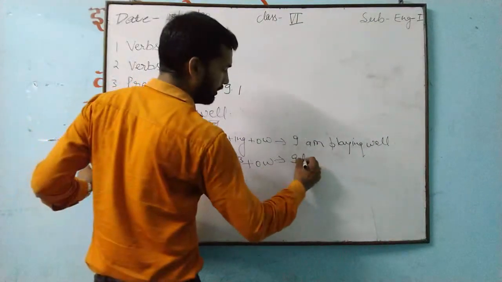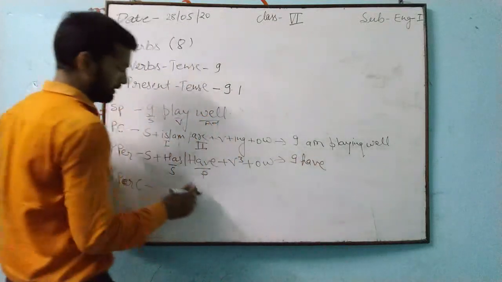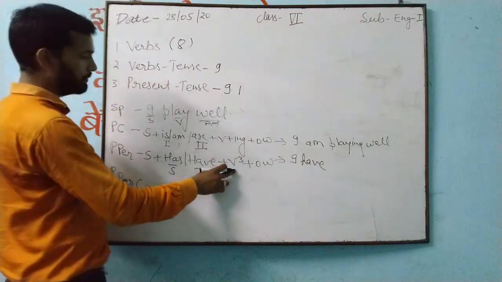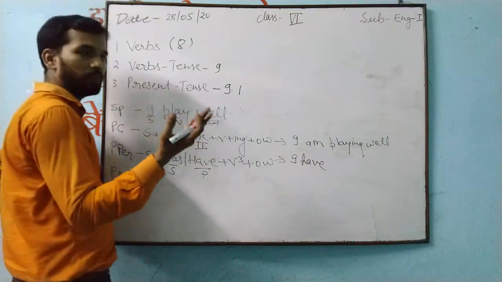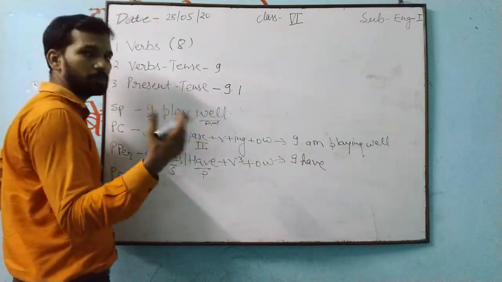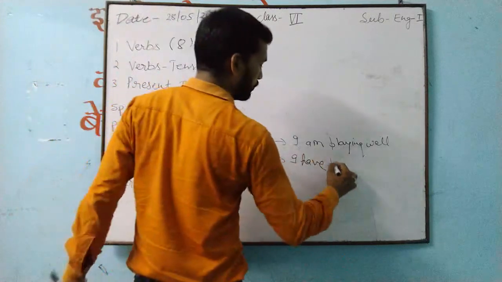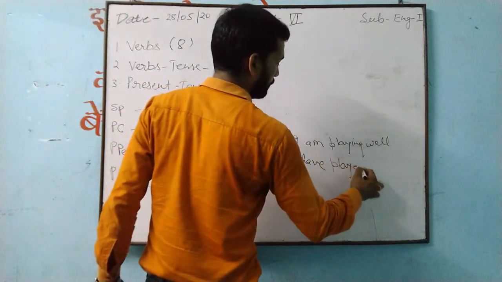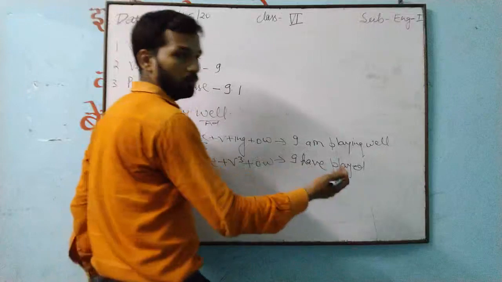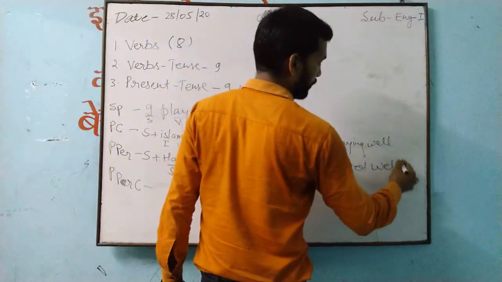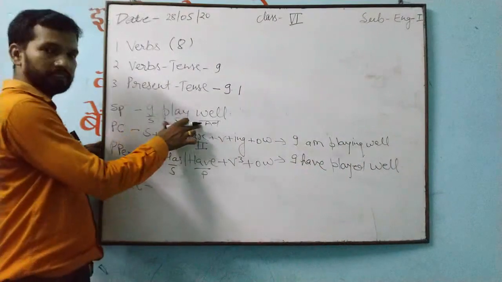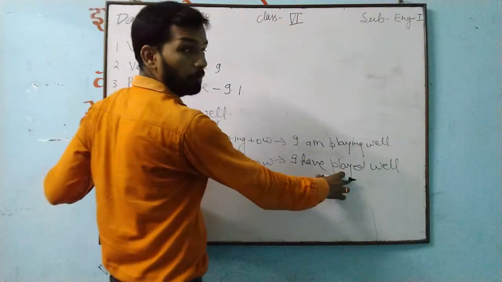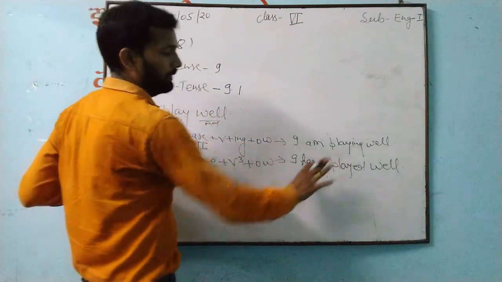So, I have. Thereafter, the third form of the verb play. I told you about the forms of the verb: first form, second form, third form, which means past participle. So play changes into played. I have played well. So this is simple present, and this is present perfect.